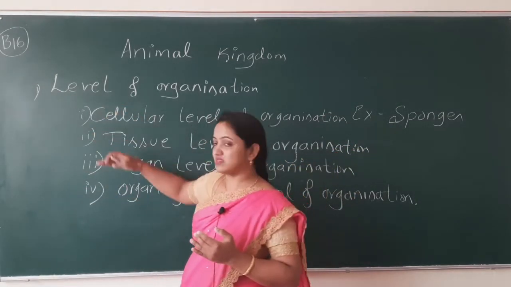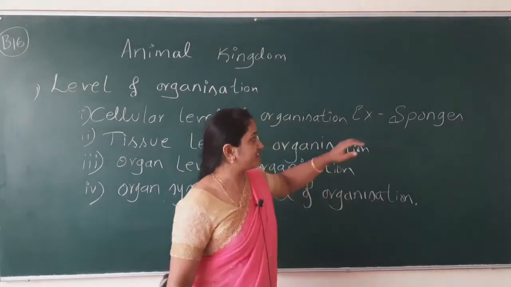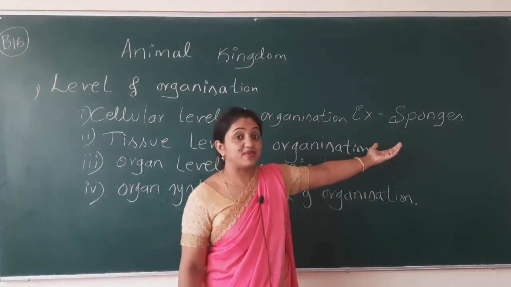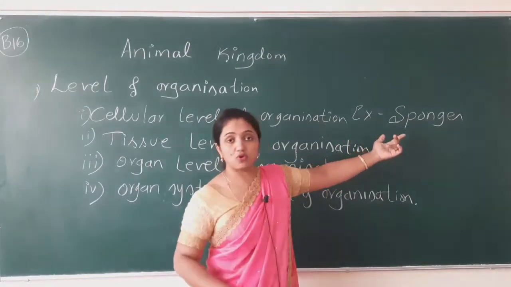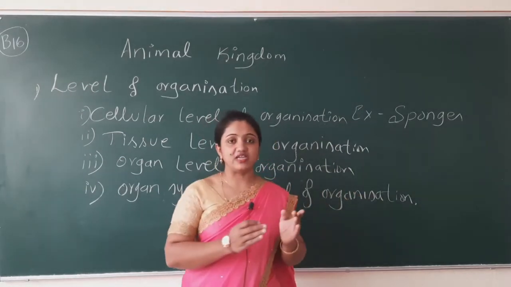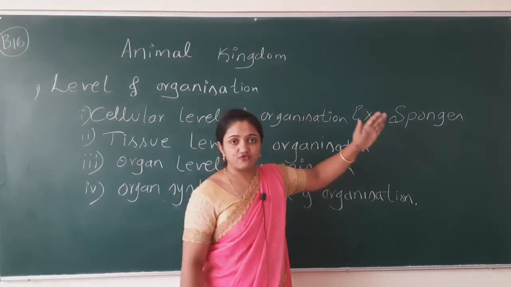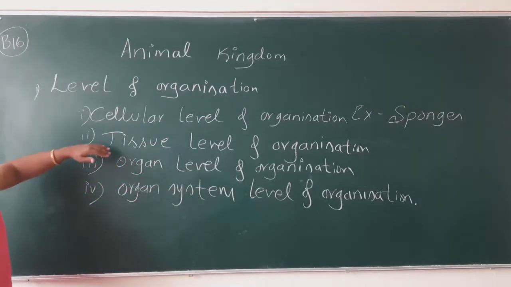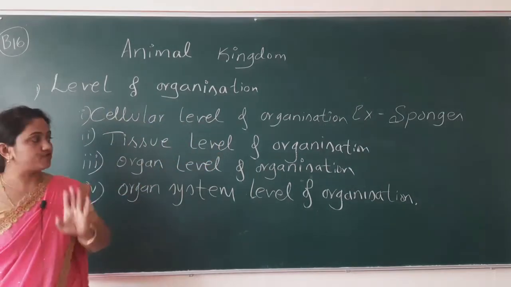A number of other concepts are also there. So what do we have to do? We have to check whether it can be cut into 2 equal halves, whether it has segmentation, whether it has a notochord or not. If it doesn't have a notochord, which phylum, which class should it come under? So we have to tally all the basic concepts of all the animals. One example I have taken in the cellular level of organization is sponges.